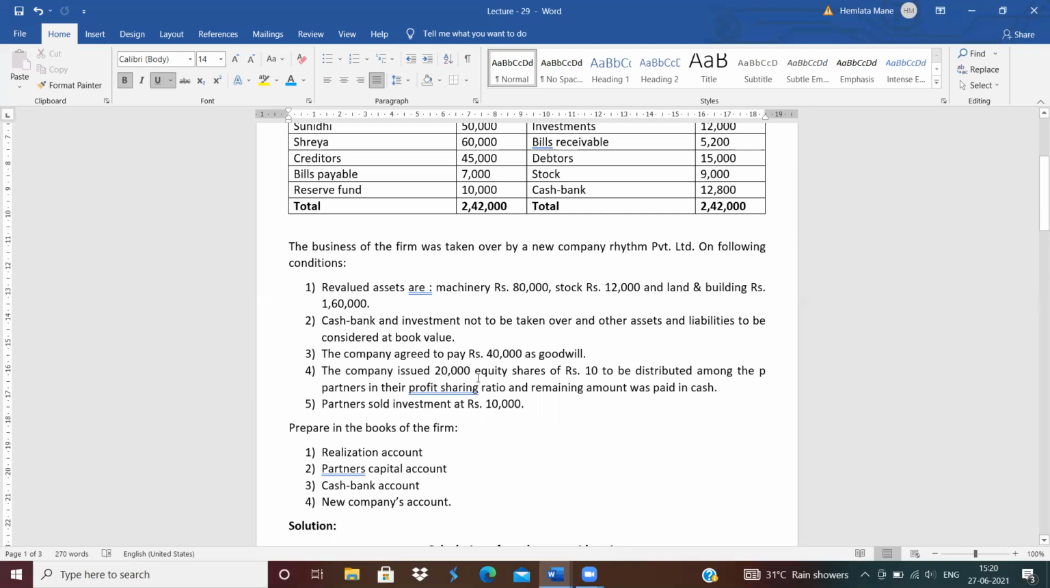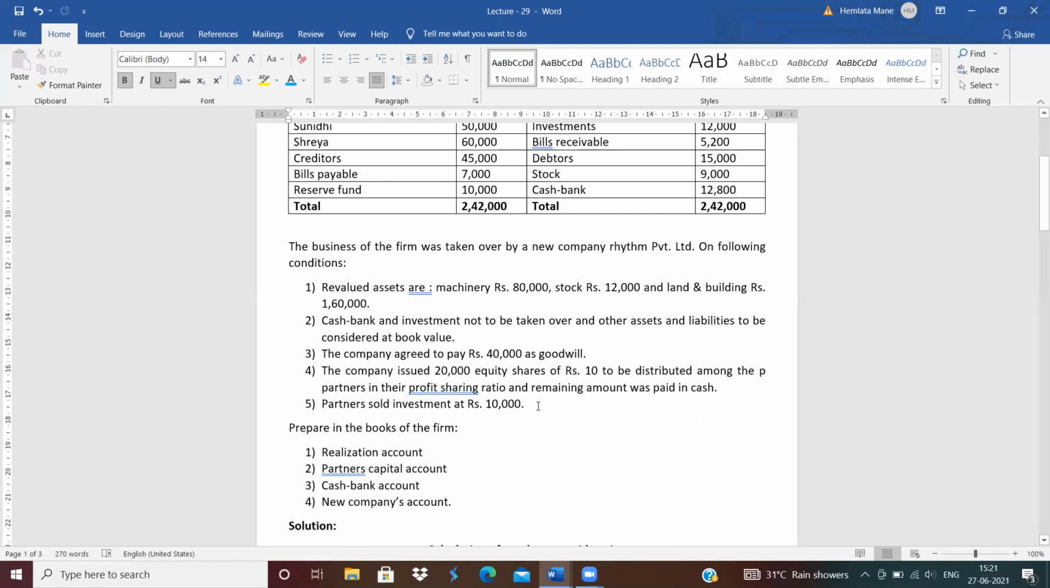The company issued 20,000 equity shares of 10 each to be distributed among the partners in their profit sharing ratio. After calculating the purchase consideration, the amount of purchase consideration should be given to the partners. Out of that, 20,000 equity shares of 10 each are distributed and the remaining amount should be paid in cash.